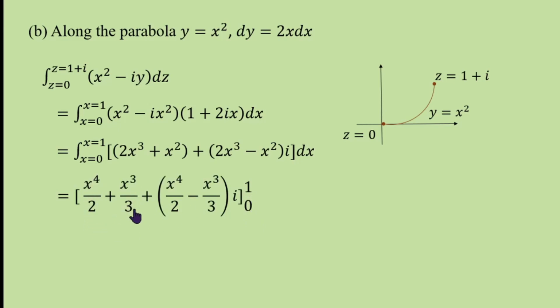So 1 by 2 plus 1 by 3, that is 5 by 6. 1 by 2 minus 1 by 3, that is 1 by 6. Therefore, it is (5 plus i) by 6. The required answer is (5 plus i) by 6. Along the parabola, the integral value is (5 plus i) by 6, and along the straight line it is (5 minus i) by 6.